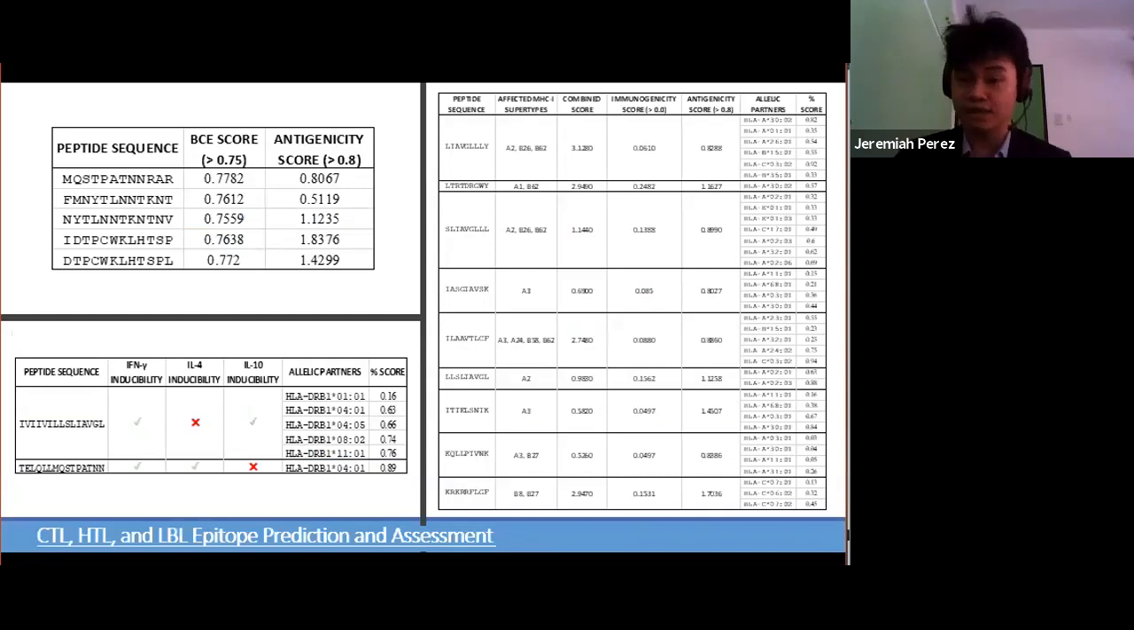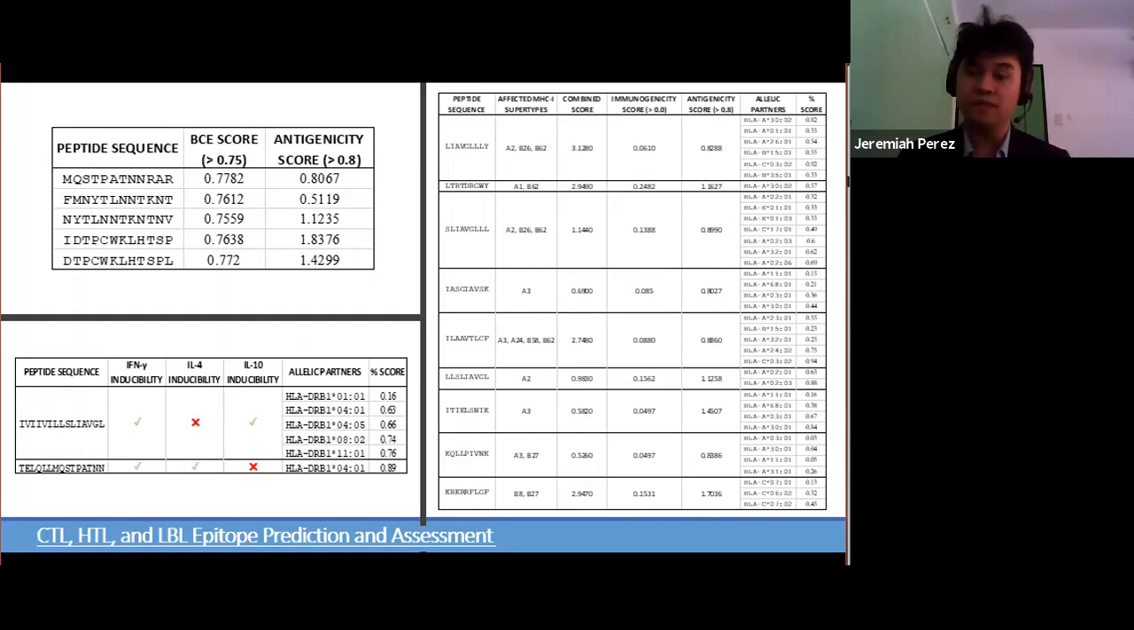So next is my compilation of results for CTL, HTL, and LBL epitope prediction and assessment. After rigorous selection and physicochemical property testing, these are the peptide sequences that I considered as viable epitopes for CTL, HTL, and LBL. For CTL, I first found 210 MHC class 1 responsive peptide sequences. For HTL, I found around 150 or so MHC class 2 responsive peptide sequences. And for LBL, I found 36 B cell responsive peptide sequences with probabilistic scores of 0.75 or greater.